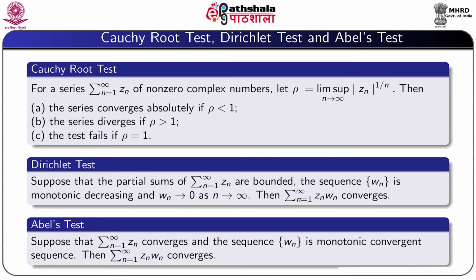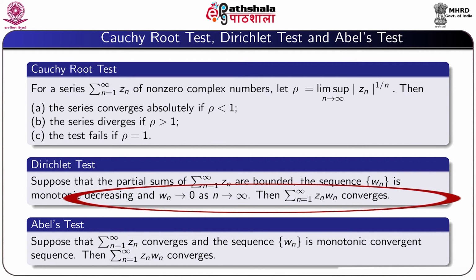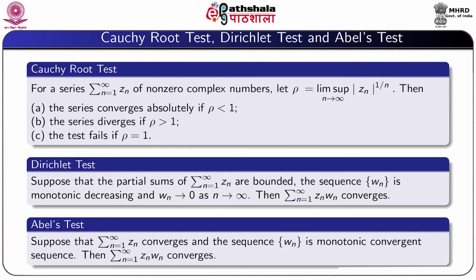Now the Dirichlet test. Suppose that the partial sums of summation n equal to 1 to infinity Z_n are bounded and the sequence W_n is monotonic decreasing and W_n tends to 0 as n tends to infinity. Then the series Z_n W_n converges. Now the Abel test. Suppose that the series Z_n converges and the sequence W_n is a monotonic convergent sequence. Then the series Z_n W_n also converges.